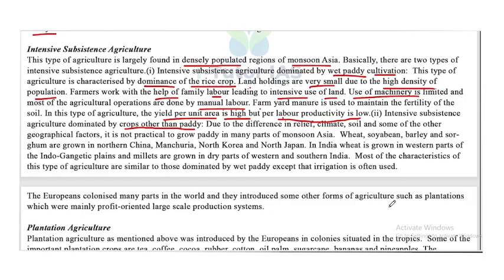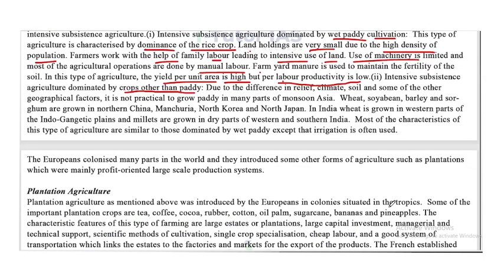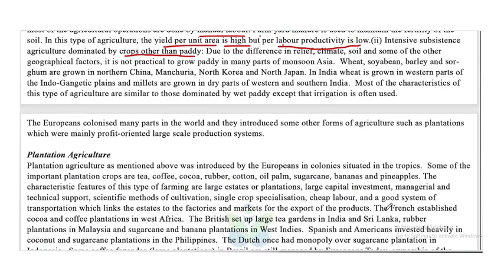Now, moving forward, the Europeans colonized many parts of the world and introduced other forms of agriculture, such as plantations, which were mainly profit-oriented, large-scale production systems. The next one is plantation agriculture. So what is plantation agriculture?